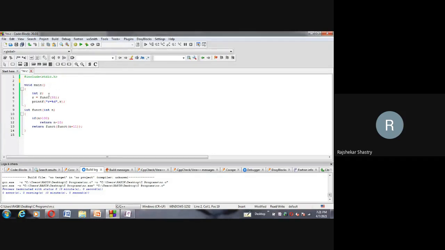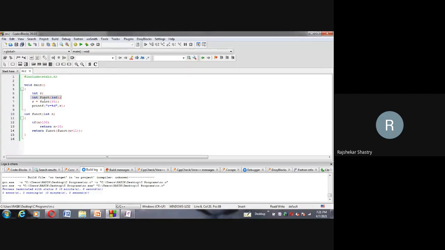Now you can even check the other things also. Same thing here. Before I'm calling, what I did above, not only in global position, you can declare it anywhere. No need that it should be declared in the global location only. You can even declare it internally in another function.